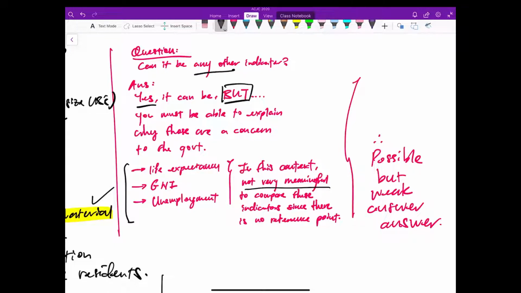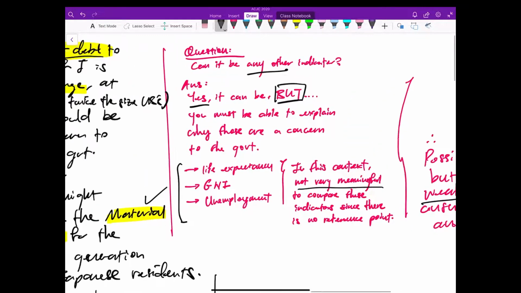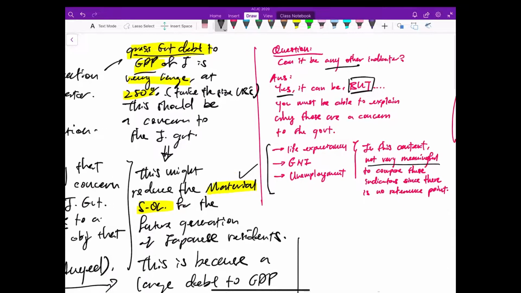Then unemployment, again, 3% is relatively low. It's historically the employment rate that we would expect to see the economies to be in, and also because it's not a very big difference from that of the US. So I feel that these three other variables, while possible, would be a very weak answer. So the best answer, since you are given the best variable, choose the best variable, and that variable is gross government debt to GDP ratio.